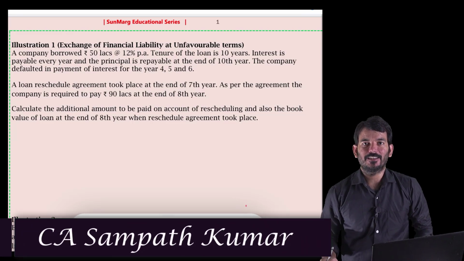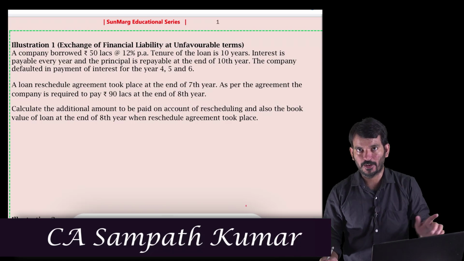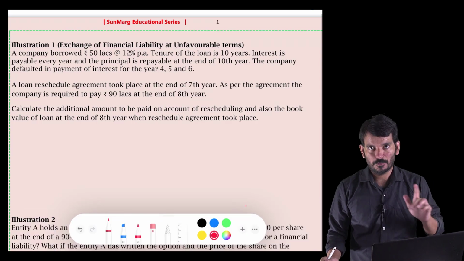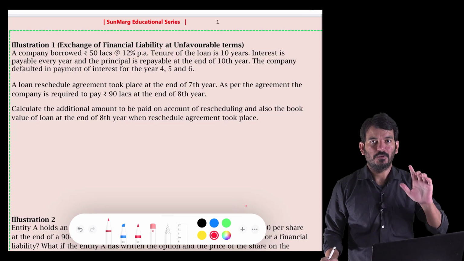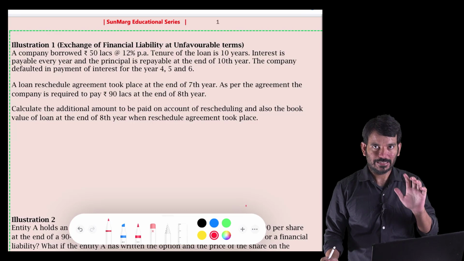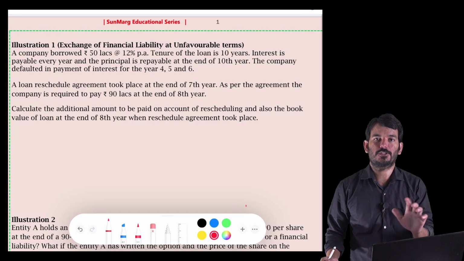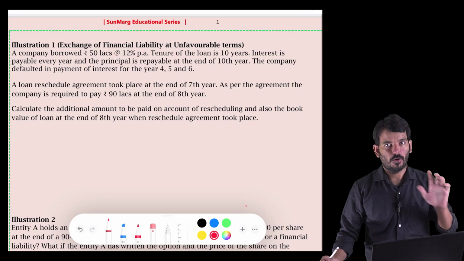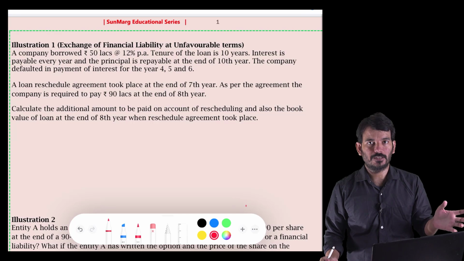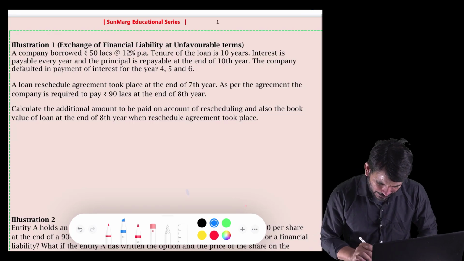Hey guys, we are back again, and in this video we are going to solve financial instrument problems for CA Final FR. This chapter is very tricky and very lengthy, so I'm not going to discuss all the topics here. We are going to solve only the problems which are relevant for examination, which will get us the number that we require. Our focus is to solve the illustrations from the Institute study material. While solving the questions we will be discussing the concept, not the other way around. Let's start. I'll read the question.